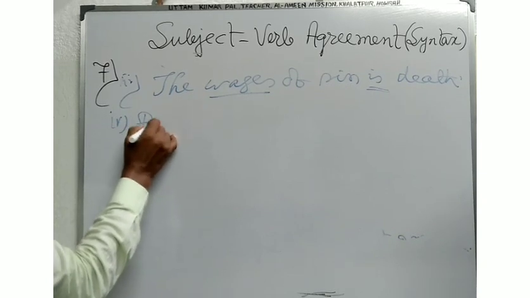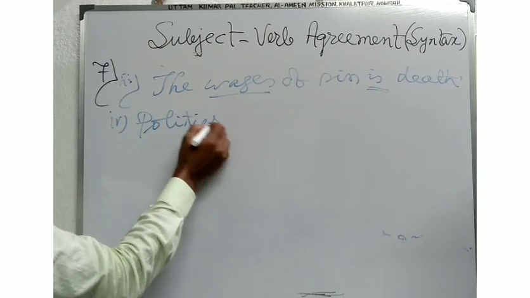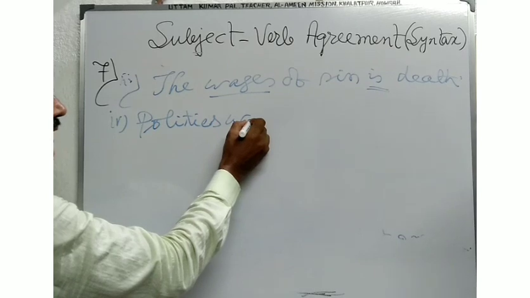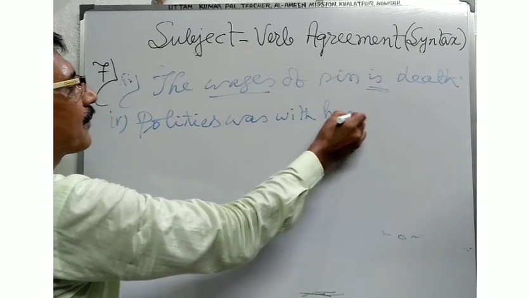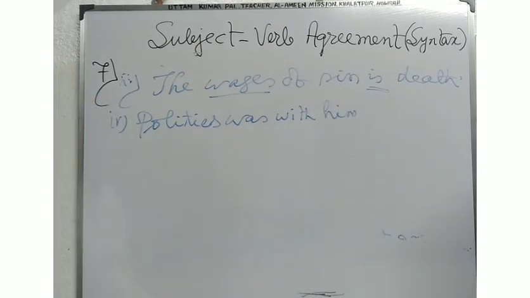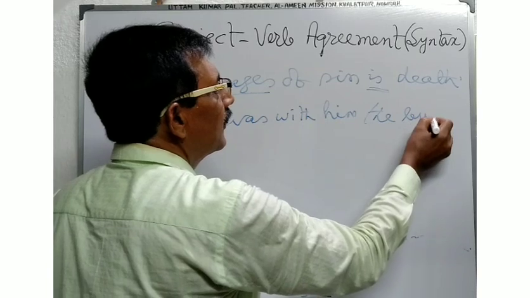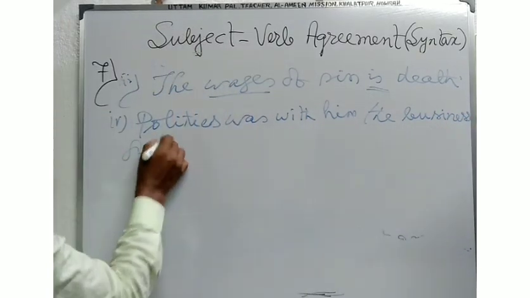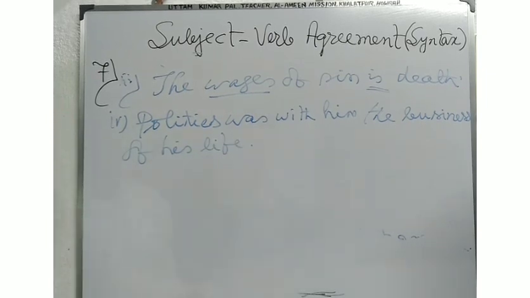Suppose, politics was with him, the business of his life.